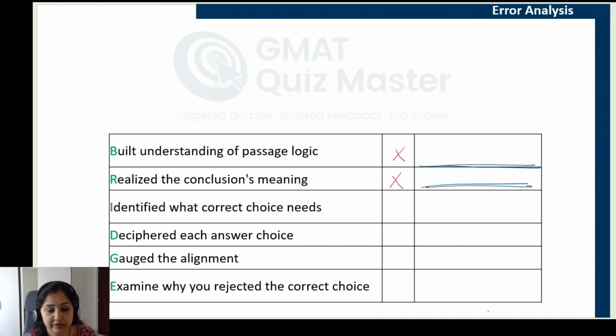Why was the passage logic not clear? Did you miss reading it, or did you not interpret it correctly, or were you rushing through it, or regarding the conclusion, were you not able to identify what the correct conclusion is? Where the passage is talking about percentages, where the passage is talking about numbers, what is it exactly questioning? If any of that was not clear to you, please mark a cross here and write down that reason here. With that, let's move to understand what the correct answer choice should convey here.